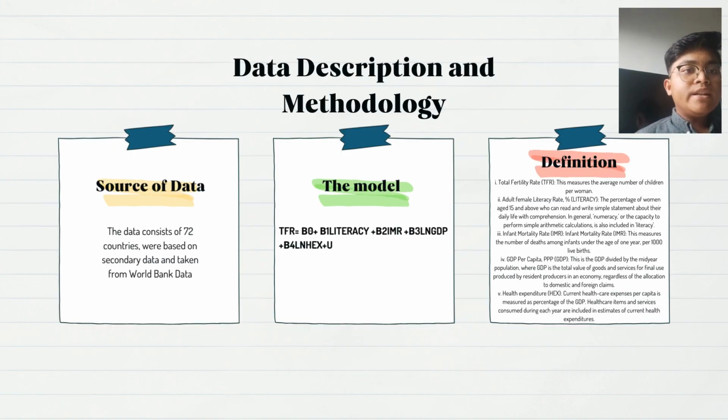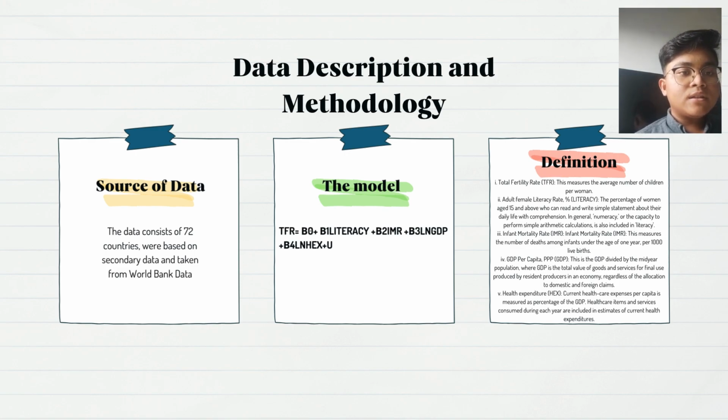This study aims to analyze the socio-economic determinants of total fertility rate using cross-sectional data. After reviewing the literature and studies from previous researchers, the present study focuses on four socio-economic factors, namely literacy, which is the same as adult female literacy rate, infant mortality rate (IMR), GDP per capita, and current health expenditure. Ordinary least squares (OLS) estimation technique was used to analyze this relationship.